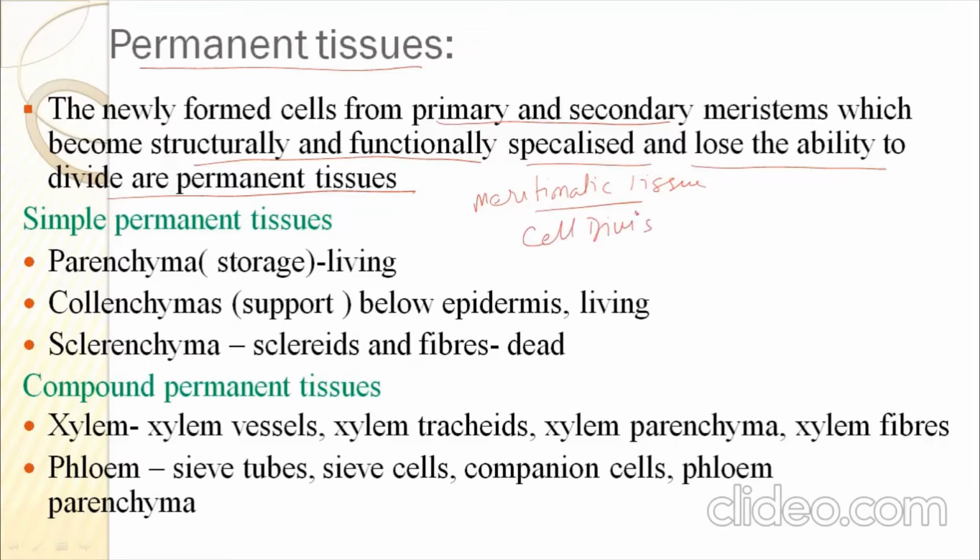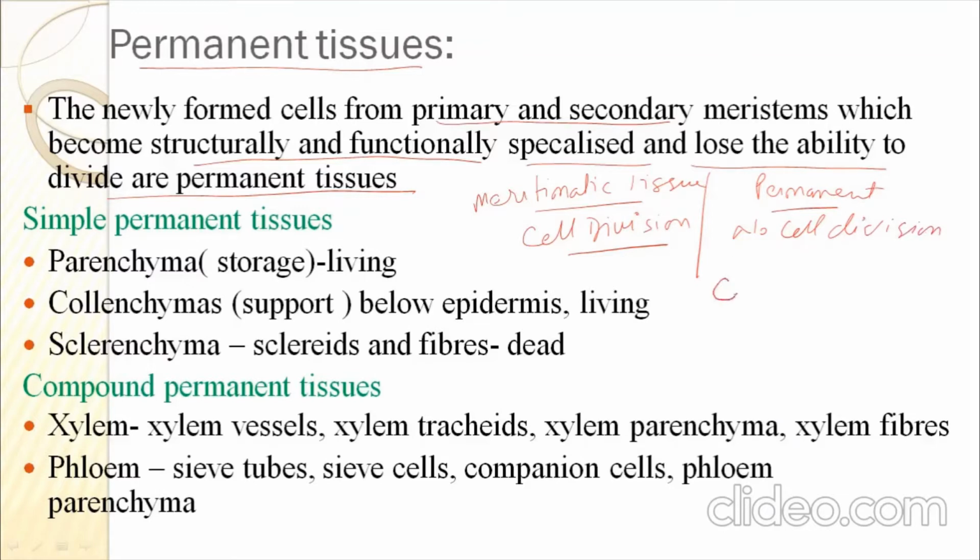But in permanent tissue, we find there is no cell division. That is, cell division is absent in permanent tissue. You can see no cell division. That is, the tissue will remain the same as it was when it matured.